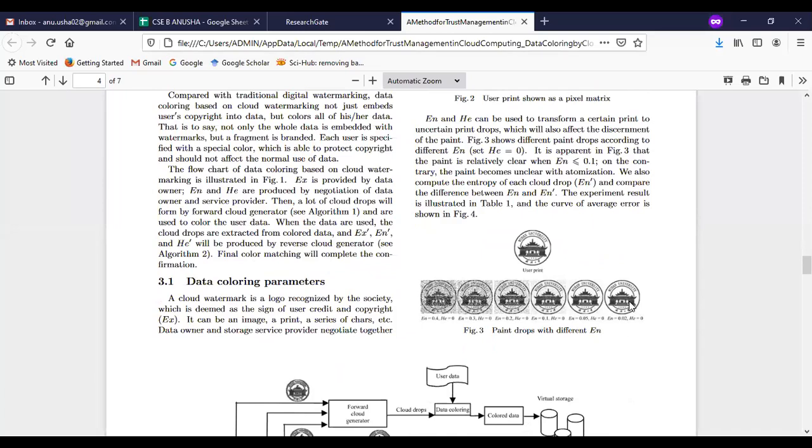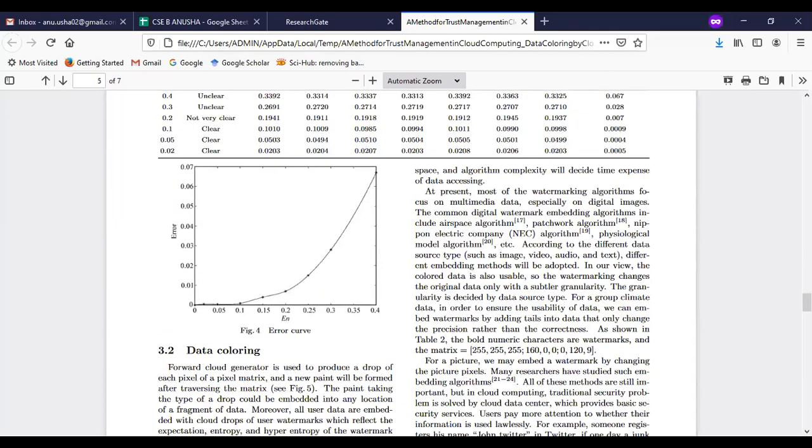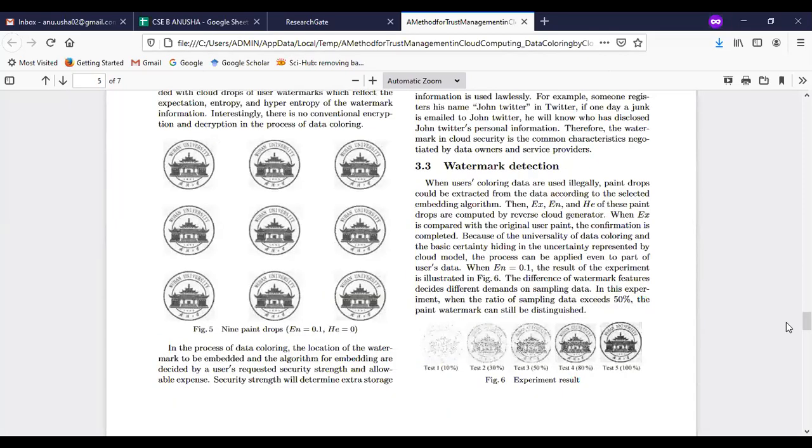I need to give these data objects to be colored by the entropy values. First I will use smaller color drops, and then I increase the color drops. Whenever I increase the color drops and get this type of representation, it will be easy for me, as my object has been colored and we are maintaining it. So how many color drops am I using? I am using 9 paint color drops here. It is processed like this, and you can see there is a slight difference that has been processed.